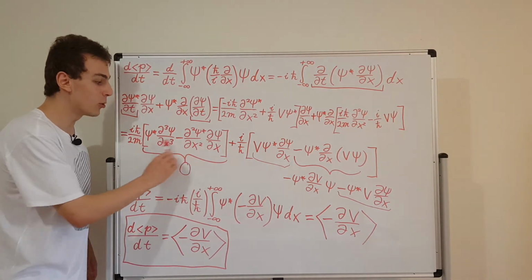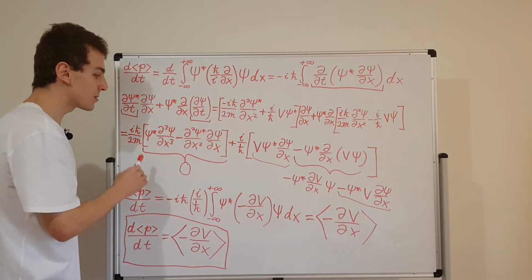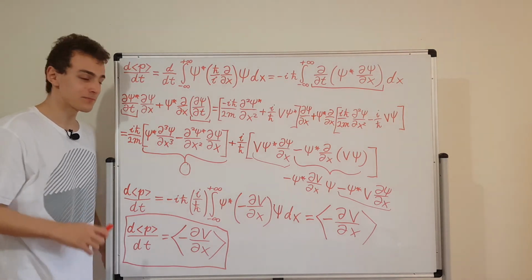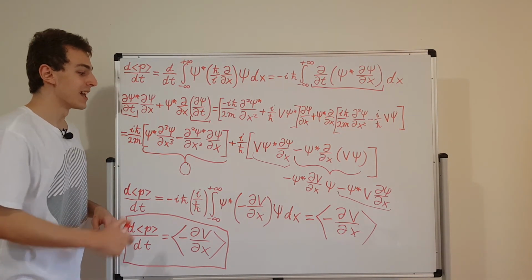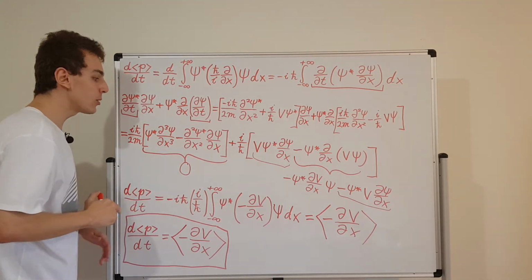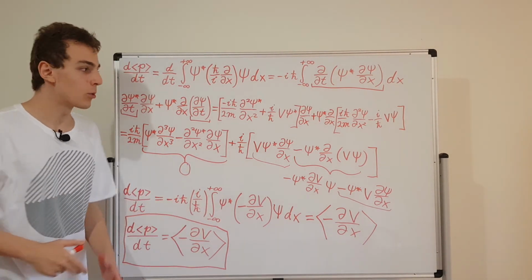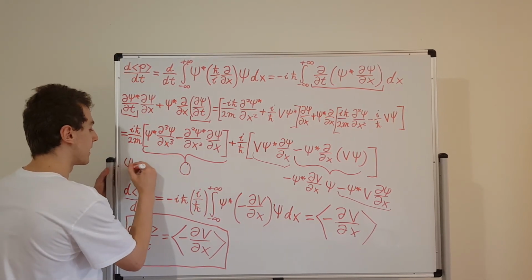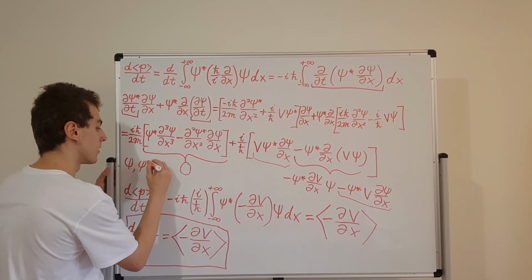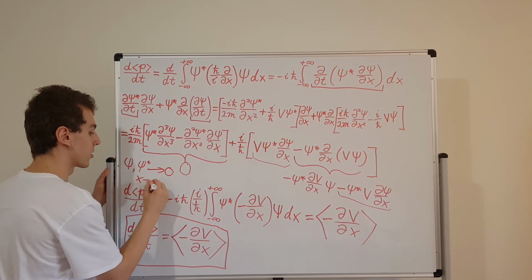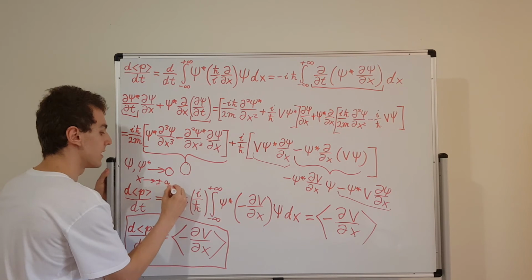And these guys have opposing signs. So if we do integration by parts twice on either one of them, we're going to go back to the same sign. And we're actually going to get the same function. This is going to equal that. Now, why do we ignore the boundary terms? Well, it's because the boundary terms can be ignored because psi and psi star are going to end up going to 0 as x goes to plus or minus infinity, right?